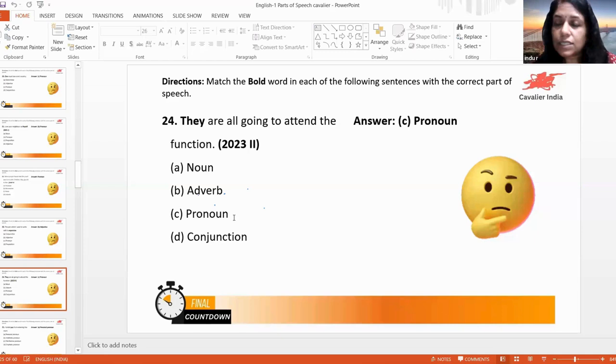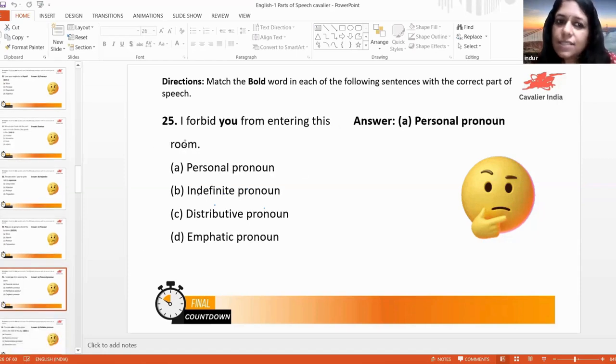To attend. Attend also, as I told you, it's a verb. So before that, there is to, it is infinitive to. Function is the noun. I is the subject. This is subjective pronoun. Forbid is the verb. You. When you say it, it's actually a pronoun which is an objective pronoun. Forbid whom? So you are answering that question. So you is the object.